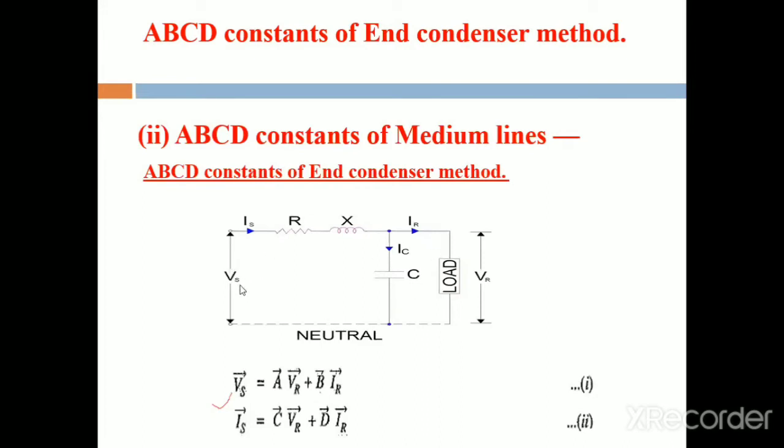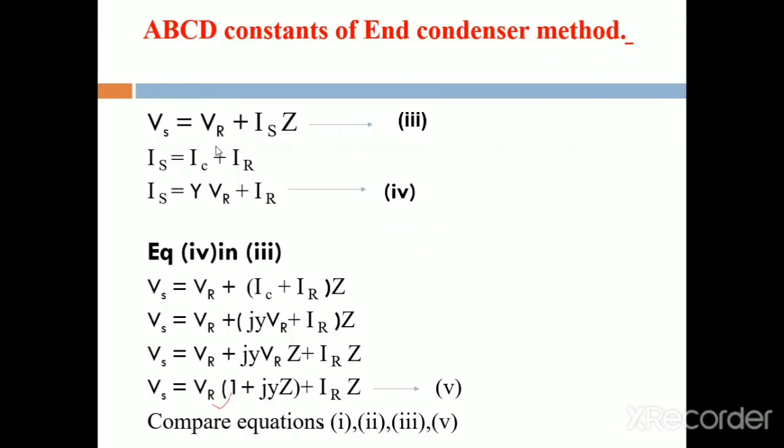Vs is equal to VR plus Z into Is. This is the receiving end voltage and this is the voltage drop across the impedance. That is equation number 3.